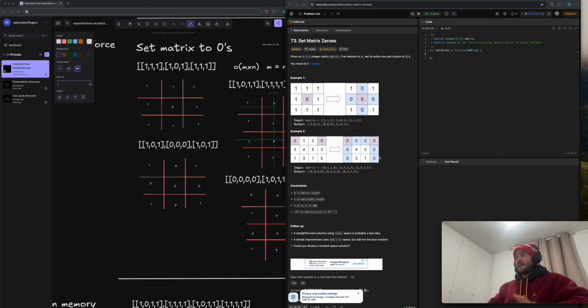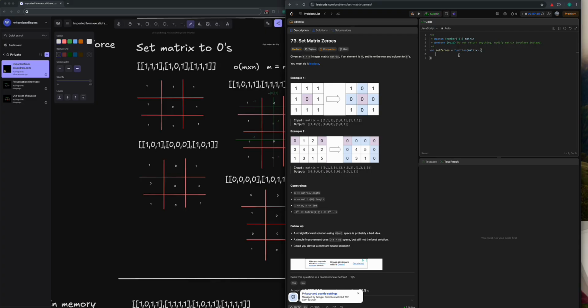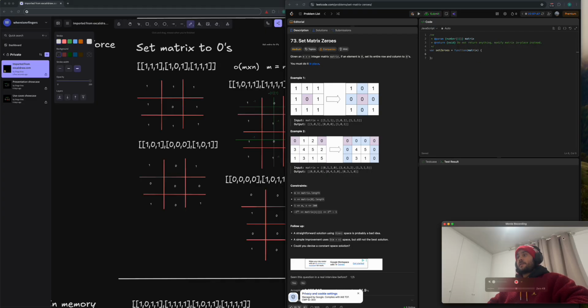It's as simple as that. We receive a matrix, which is an array of arrays, and then we need to set those columns to zero. We fall short with brute force solutions, because iterating through a matrix takes O(m×n), where we iterate over the number of rows and number of columns.